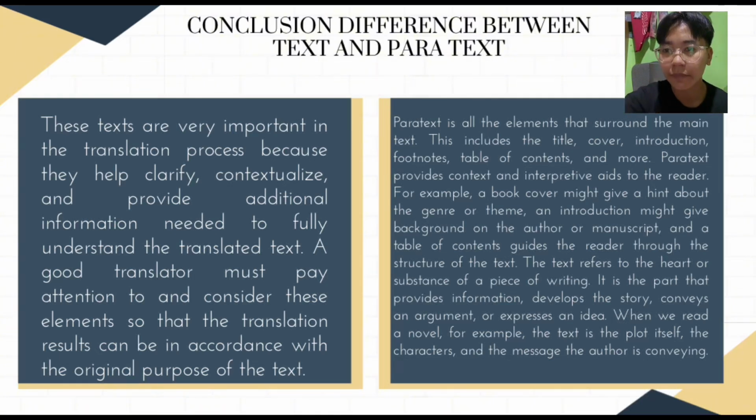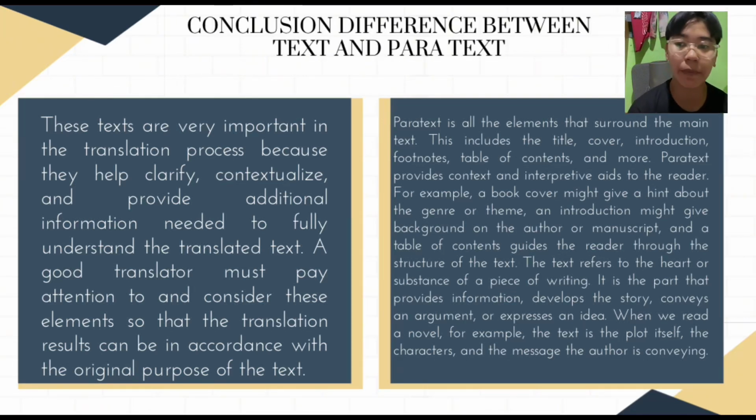And then the paratext is all the elements that surround the main text. This includes the title, cover, introduction, footnotes, table of contents, and more. Paratext provides context and interpretive aids to the reader.